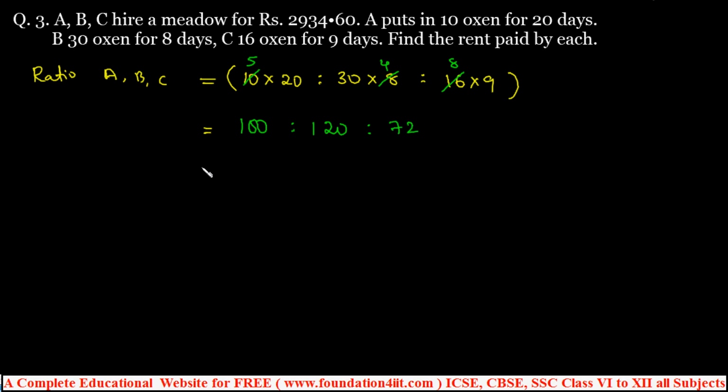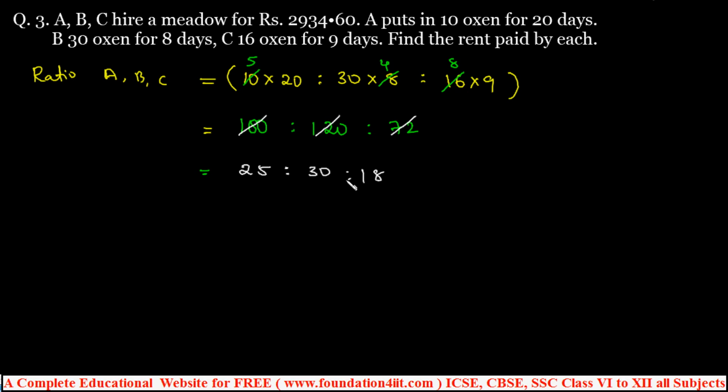72. And more, 4 table, cancel this. 25 is to 30 is to 18. Yes, 4 table if you can cancel. Finally 25 is to 30 is to 18. 30 and 18 are in 2 table, you can cancel, but 25 is not. Same number should cancel in the 3, then only come under ratio.